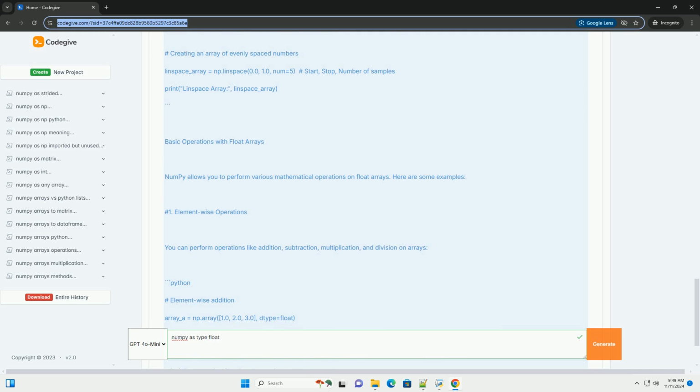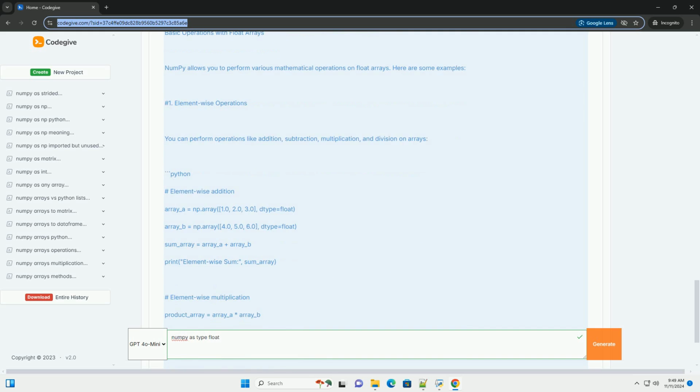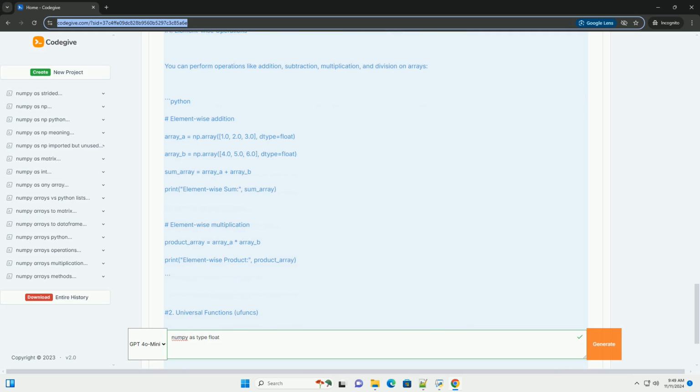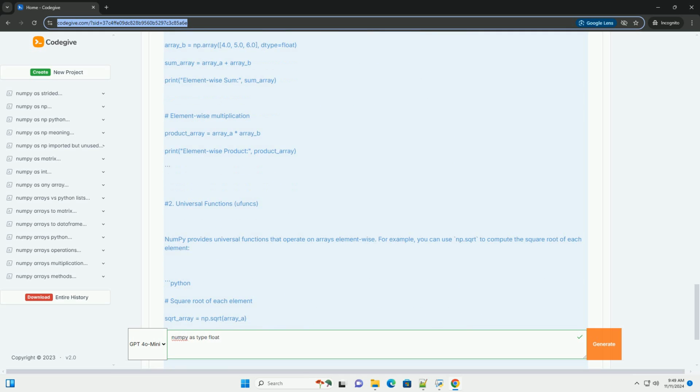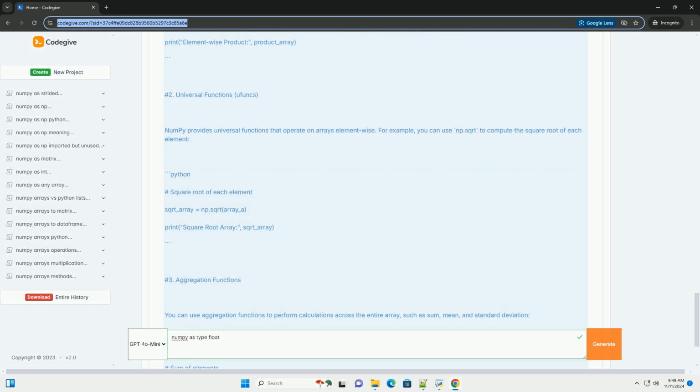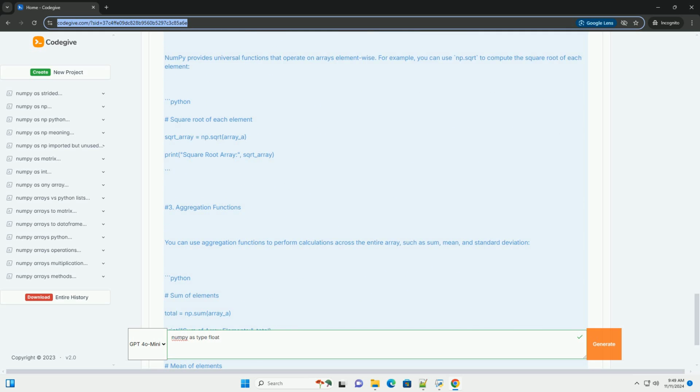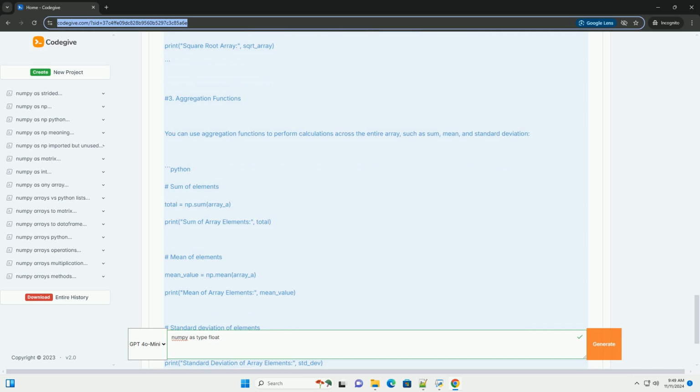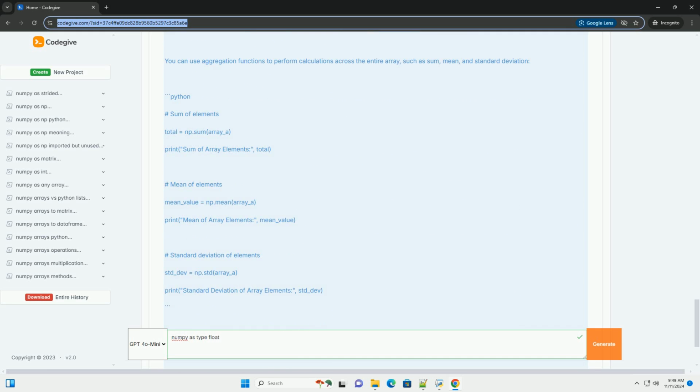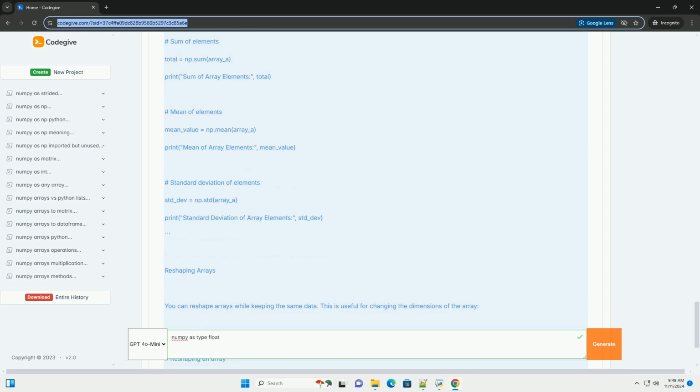Getting started with NumPy. First, you need to install NumPy if you haven't already. You can install it using pip. Importing NumPy. To use NumPy, you typically import it at the beginning of your script.